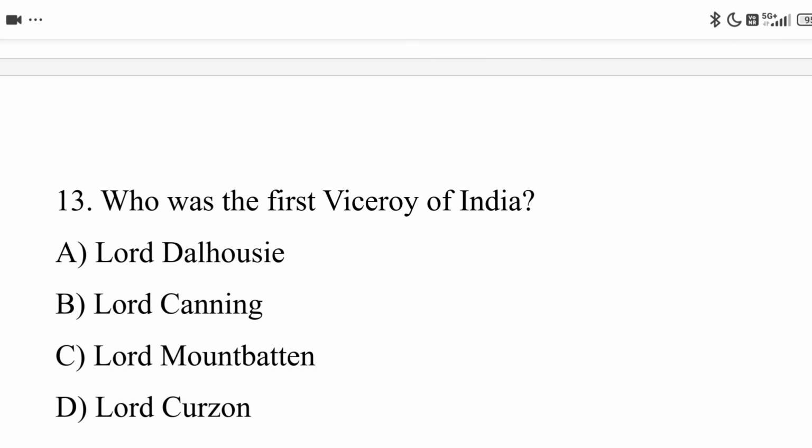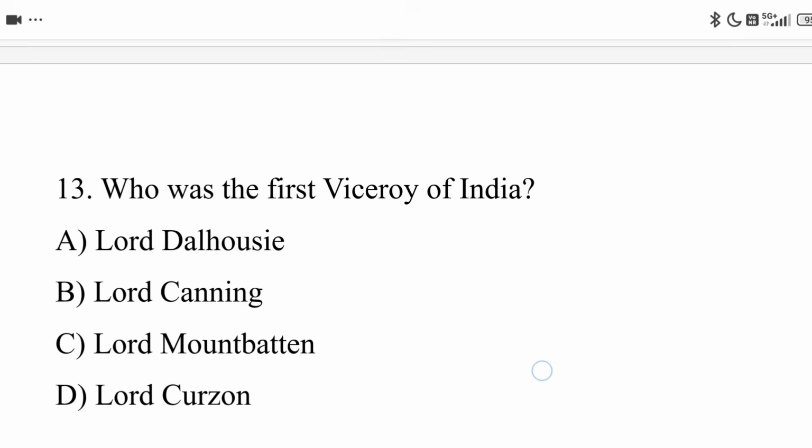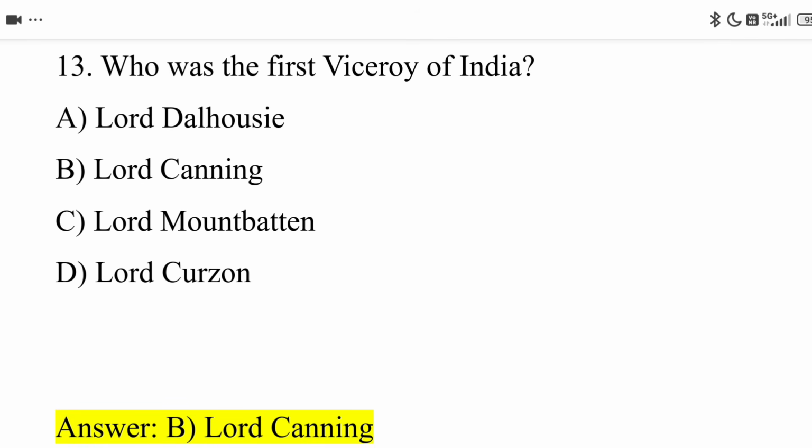Next, 13th question. Who was the first Viceroy of India? Option A, Lord Dalhousie. Option B, Lord Canning. Option C, Lord Mountbatten. Option D, Lord Curzon. The correct answer is option B, Lord Canning.